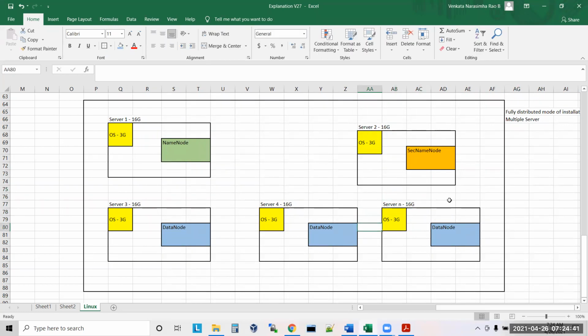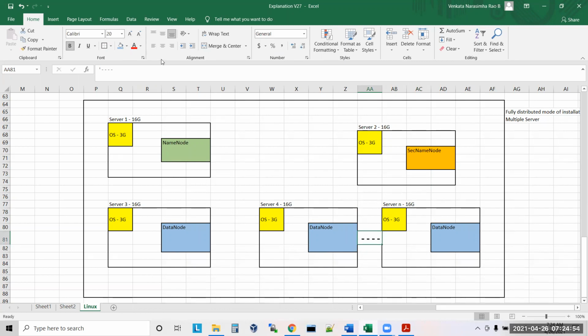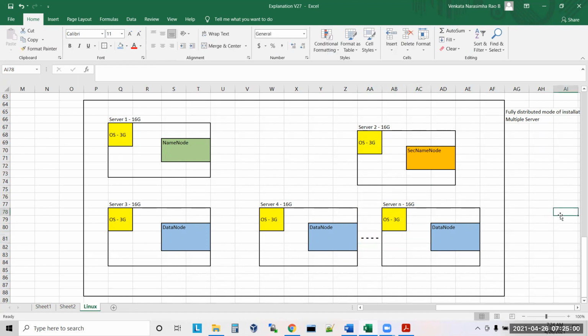Is it fine? Multiple servers: you will have one name node, one secondary name node, and multiple data nodes. That number of data nodes can be anything, based on requirement. Correct or not? So this is fully distributed mode of installation.